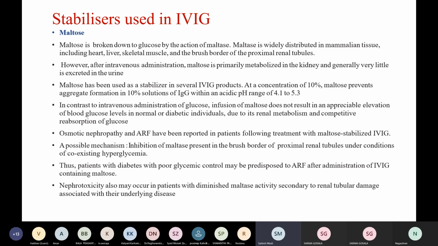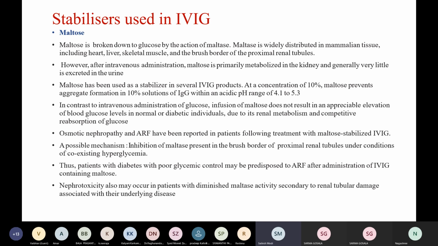There is one point here, however, that some glucometers recognize maltose as glucose, and that can give an erroneously high reading of RBS checked when maltose stabilizers are used. So we should be aware of that.